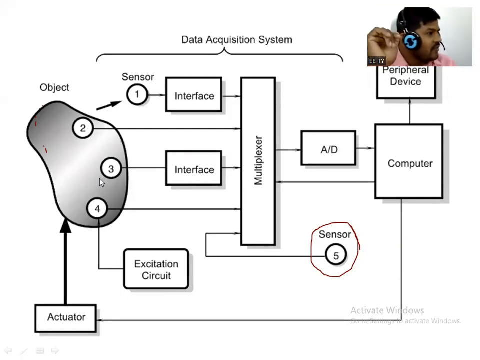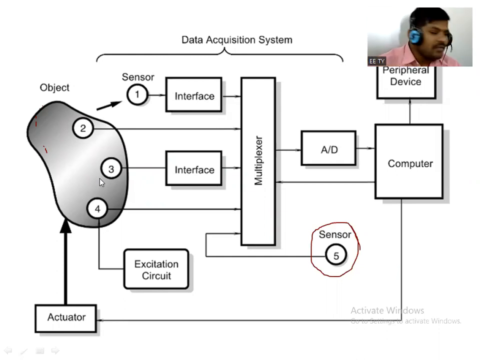And sensor 5 is for internal checking purposes, that means it is the intrinsic sensor, right? There is always some energy transfer between sensor and object, from sensor to object as well as from object to sensor, and then that signal can be sensed by that sensor.